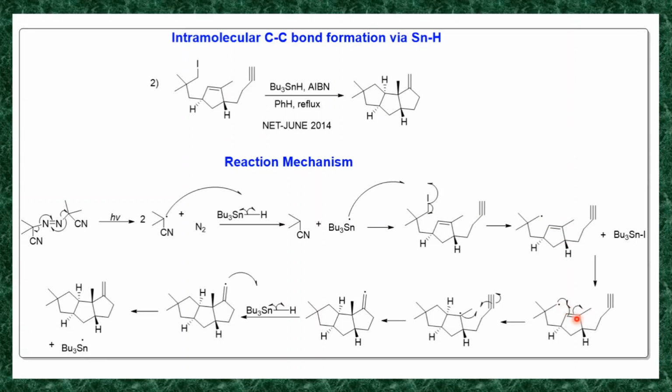Then here it will form the carbon-carbon bond, and you will get the 5-membered cyclic ring. Then this CH radical reacts intramolecularly with the triple bond, and homolysis of the triple bond takes place, giving a CH2 radical. It forms a 5-membered ring, 1 2 3 4 5, not a 6-membered ring.